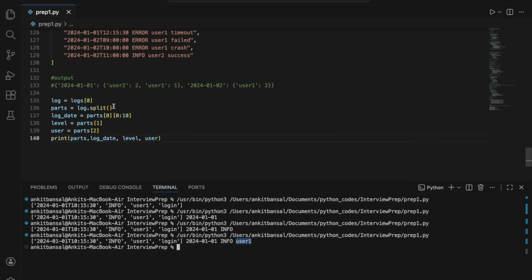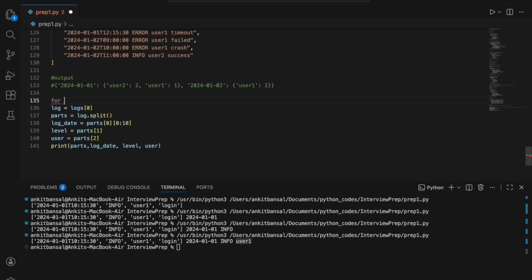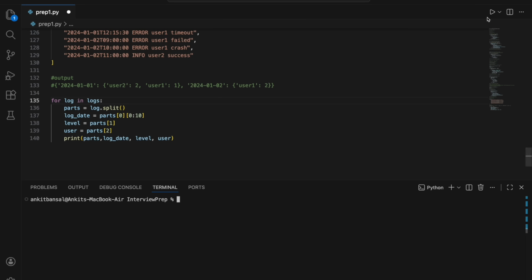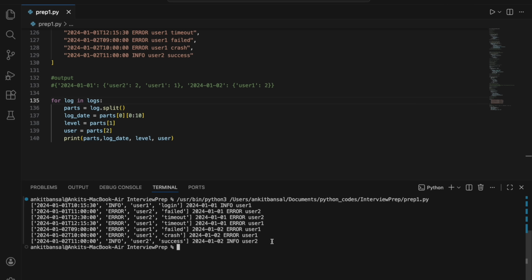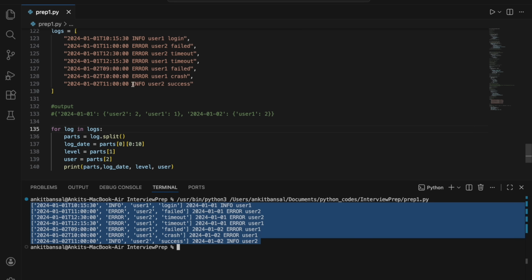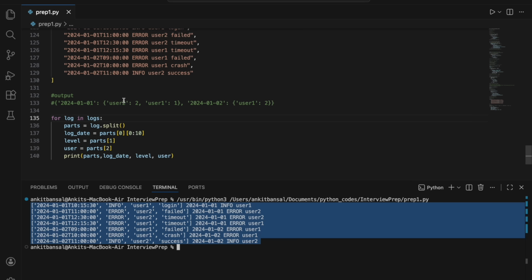Okay, so let me convert this to a for loop. So instead of taking the first value, I'll say for log in logs. And then I will just remove it and comment it out. Okay, great. I'll just give an indentation and we should be good. Let me run this so that we see it for all the log entries. Yeah, so we are getting this. Now in data engineering, a lot of the time you are using some API, or you have some logs in JSON format in a file, and you have to work on it. So this is a very common task in data engineering.